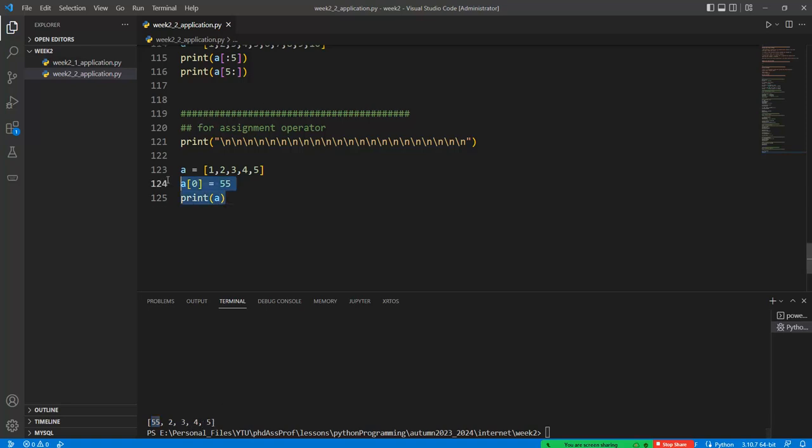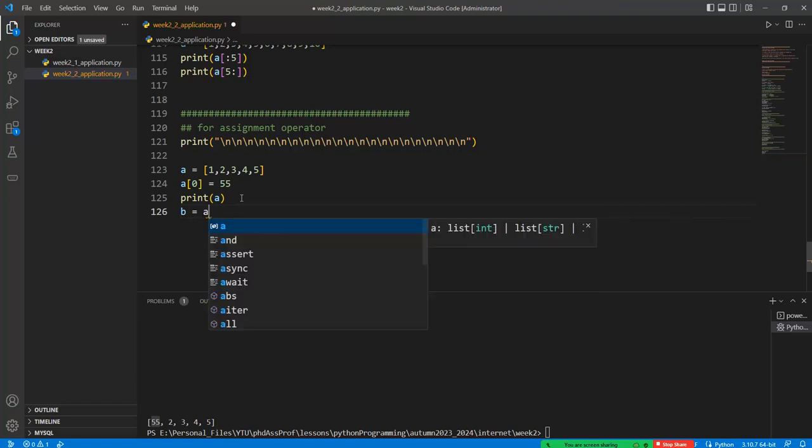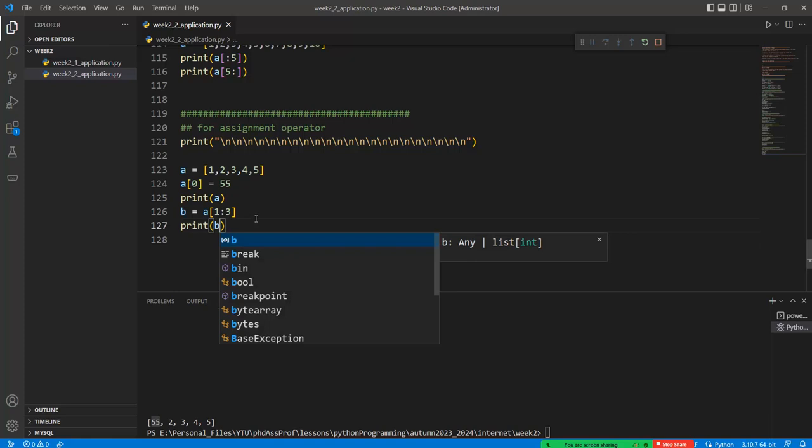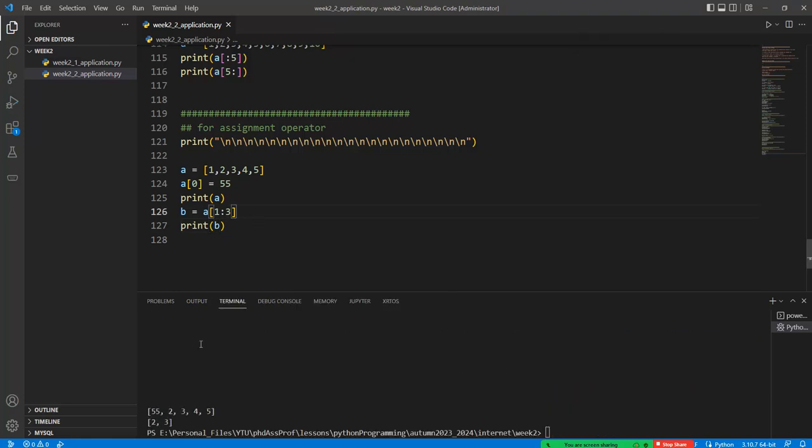We can assign any point or any variable like this one, or we can create new variables from the list operator in here like this one, A 1 double dot 3. If we print the whole terms in here and run this code again, the 55 is stored in here, but the 2 and 3 are seen in the B values.